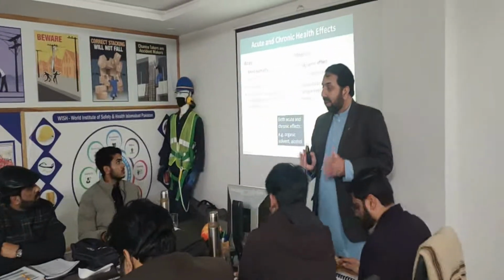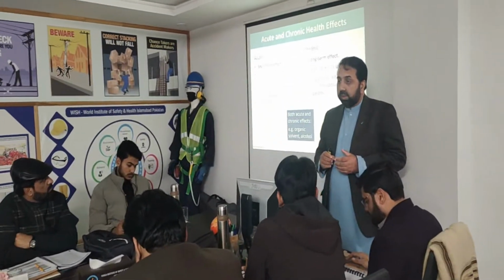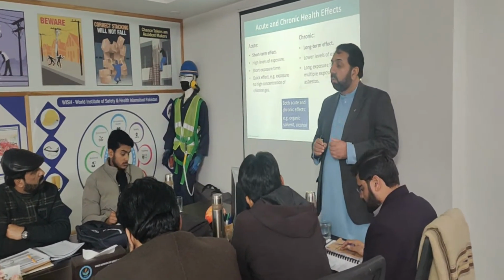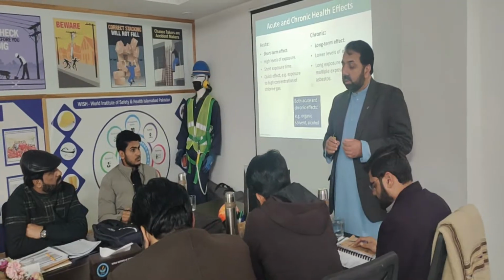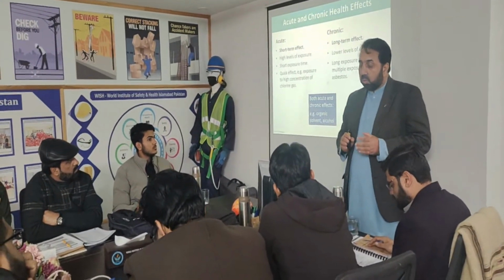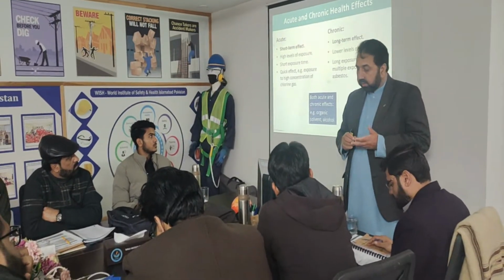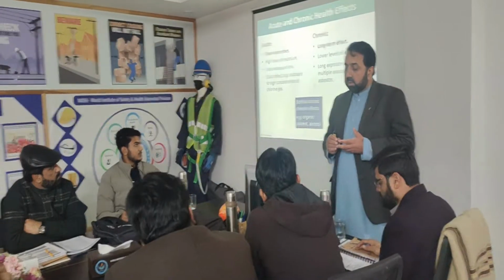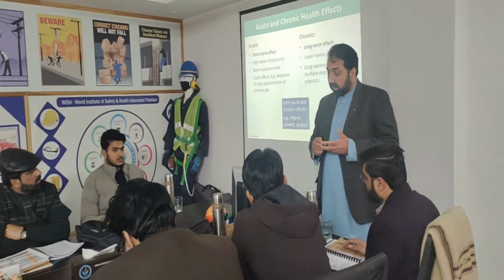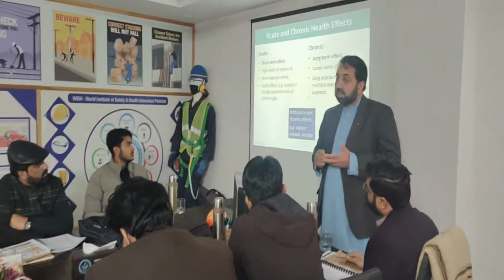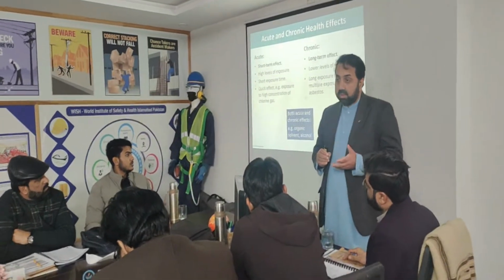Now, when chemical or biological agents are there and they infect any person, the effect will be of two types. One is called acute effect and the other one is chronic health effects. What do we mean by acute? Short-term effect, high level of exposure, short exposure time, quick effect, like exposure to high concentration of chlorine gas or H2S or carbon monoxide.